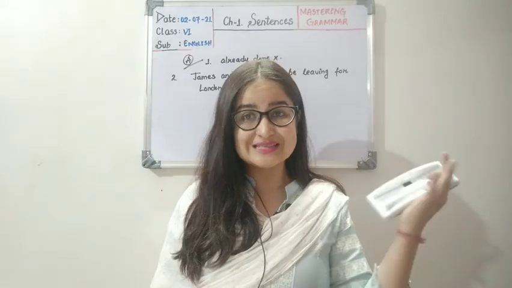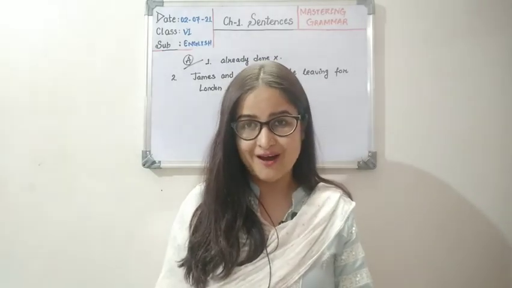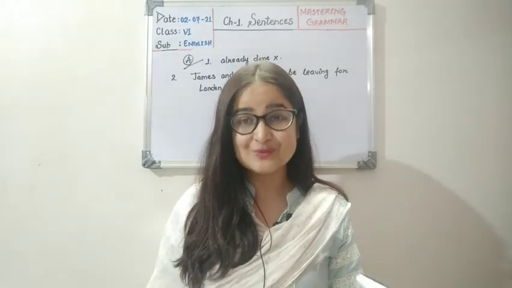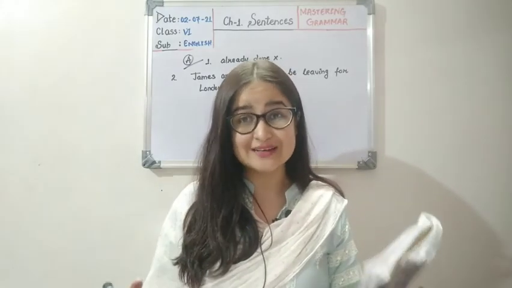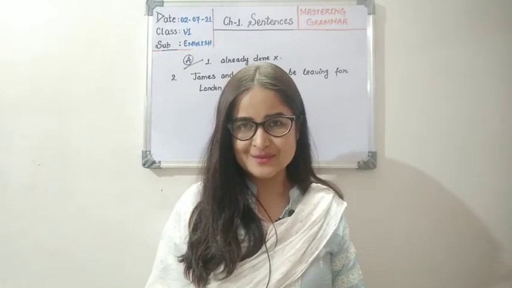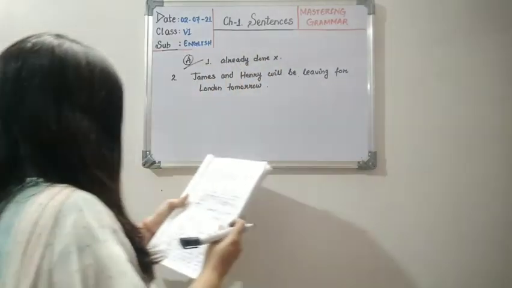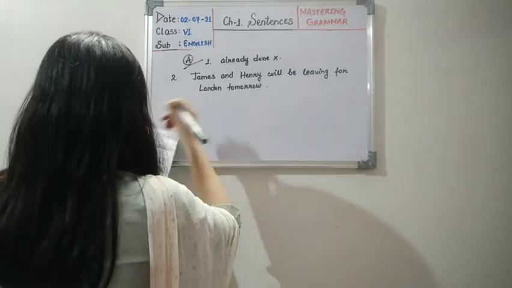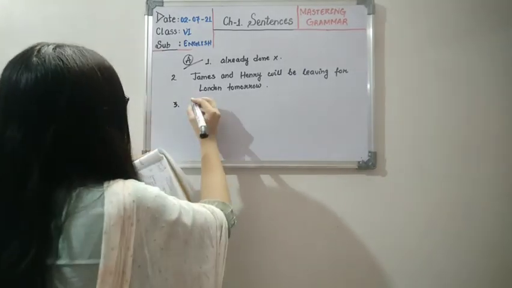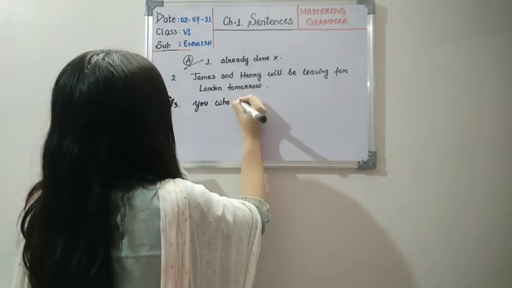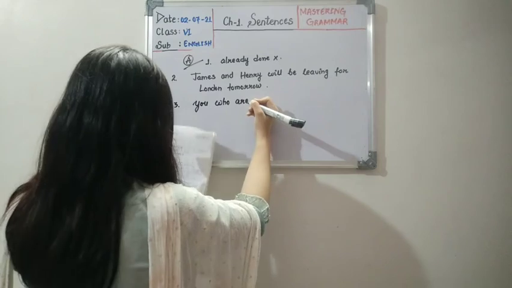So it was really easy to spot, although we have not been asked, but we can do some extra work to understand whether we have understood the concept or not. That won't harm us, right? So now children, moving to the next question, number 3. You who are, okay? Everything is in small letters. Now we have to find out. They have asked us to start